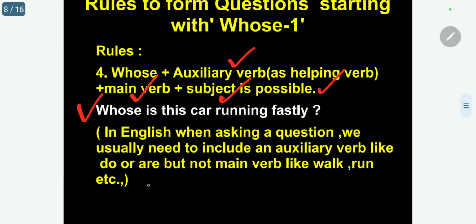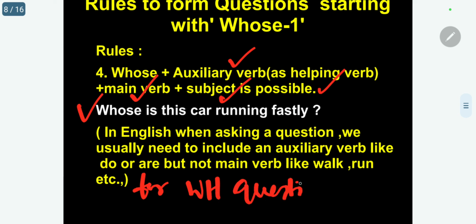For WH questions, this is very, very important. We should not use a main verb. Please follow.